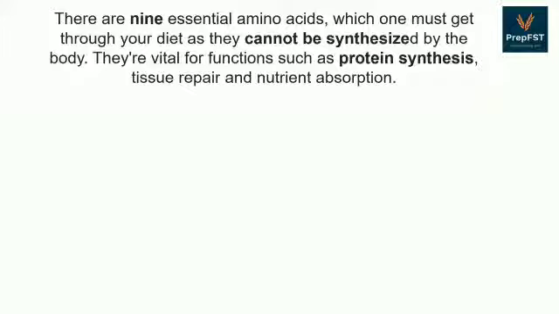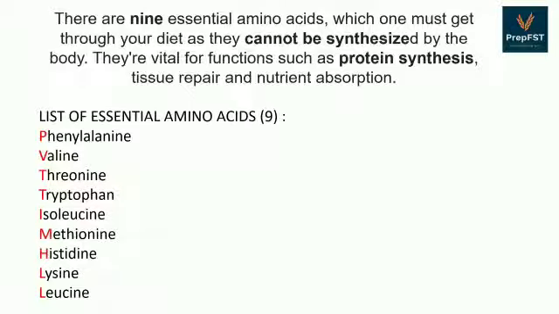There are 9 essential amino acids which are listed as follows, and the trick to remember them is PVT TIM HALL, in which HALL does not contain an A. So P stands for phenylalanine, V for valine, T for threonine, T for tryptophan, I for isoleucine, M for methionine, H for histidine, L for lysine, and another L for leucine.